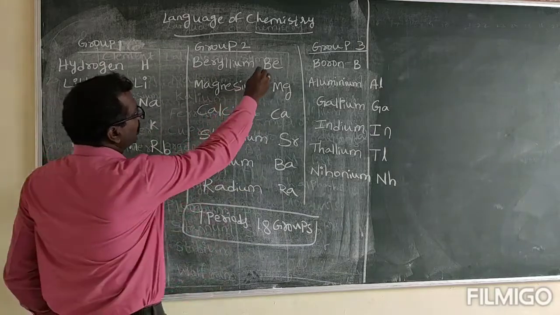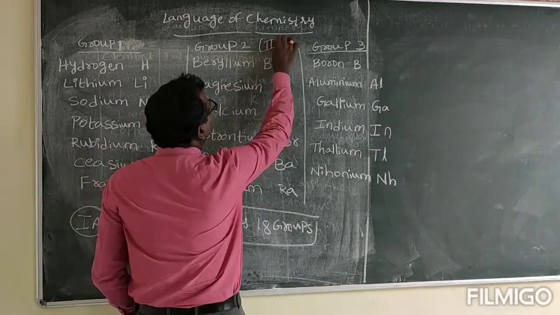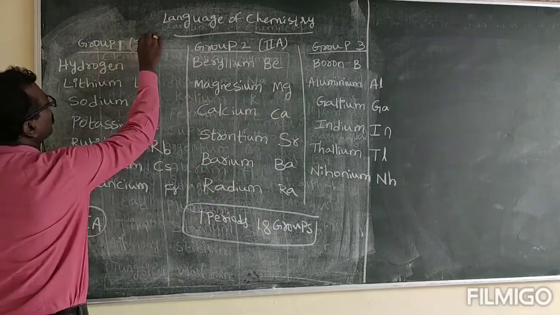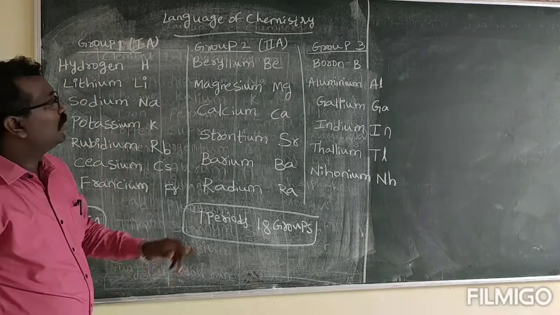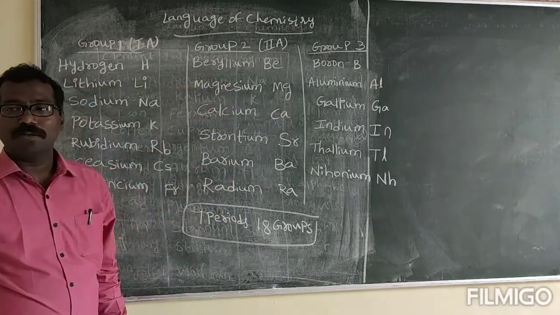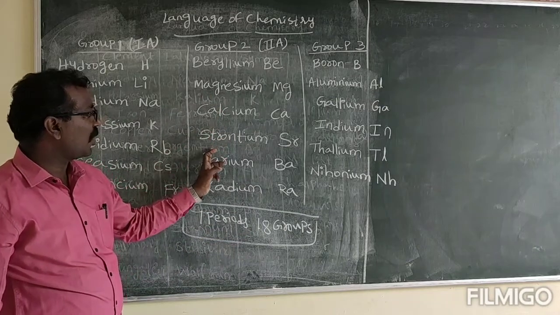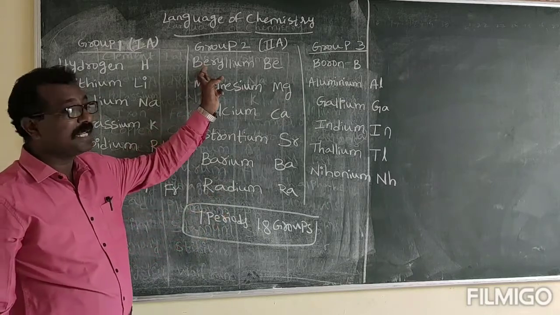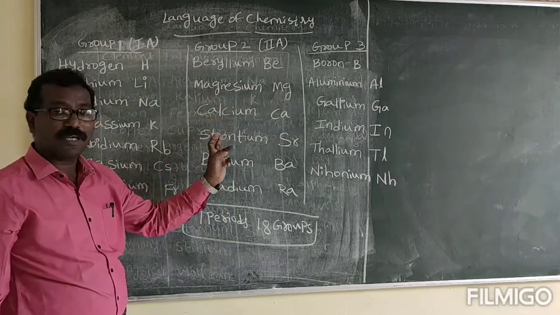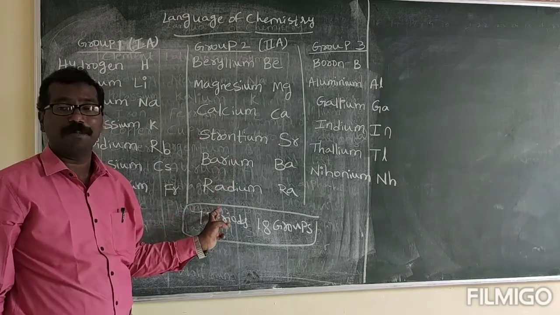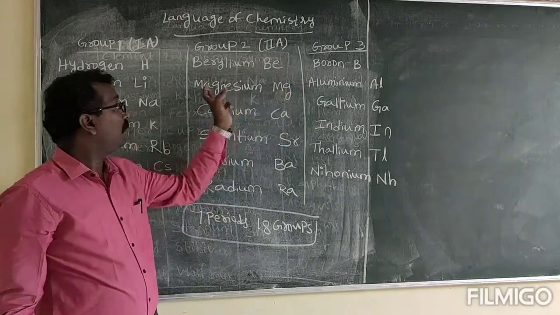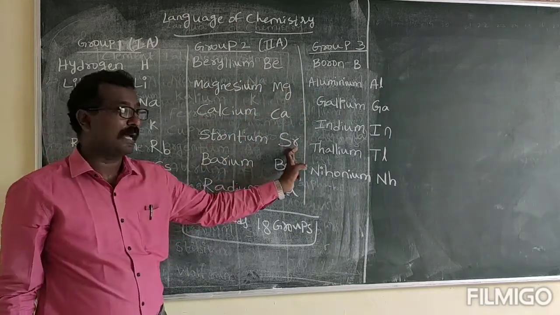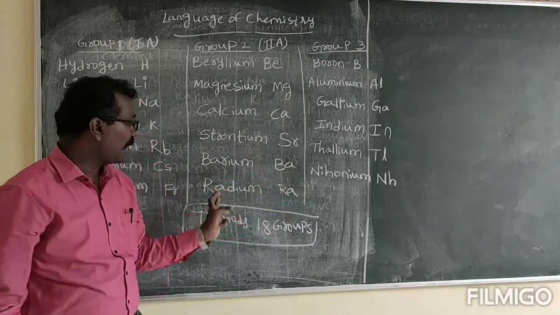Group 2 elements are also called 2A group elements. In group 2, what are the elements? Beryllium, magnesium, calcium, strontium, barium, radium. Beryllium Be, magnesium Mg, calcium Ca, strontium Sr, barium Ba, radium Ra.